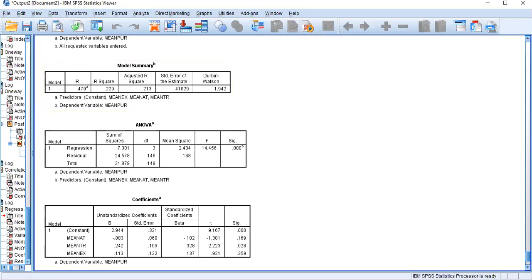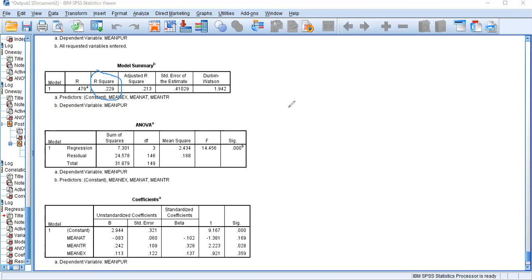Now in here you need to pay your attention to the R-square value. Now what you can see? The R-square value indicates 0.229. So this means 23% of the changes in your purchase intention are going to be represented by the changes in your independent variables.